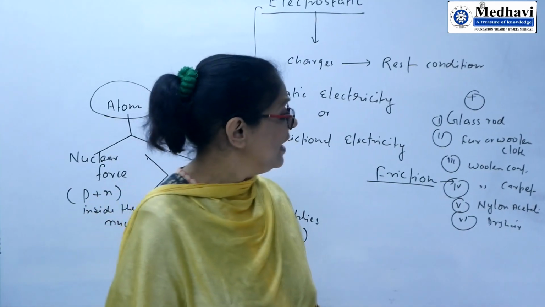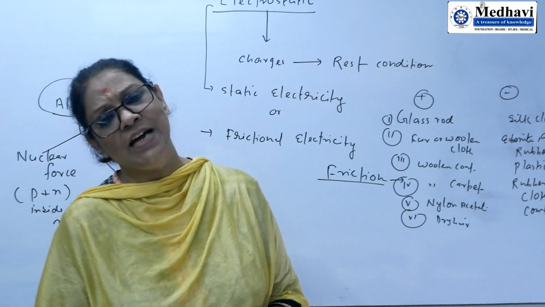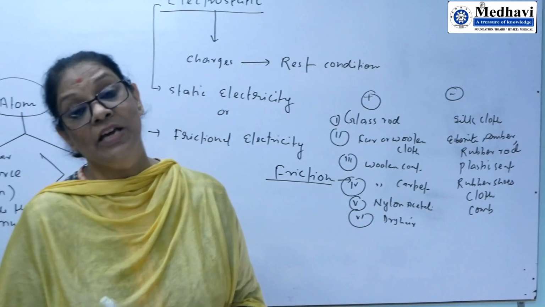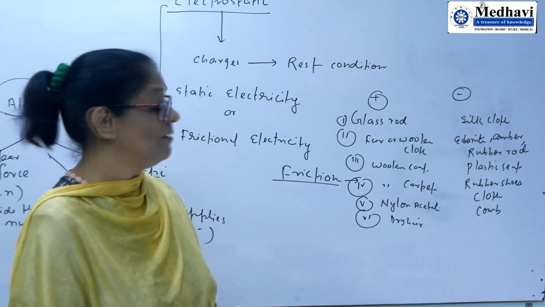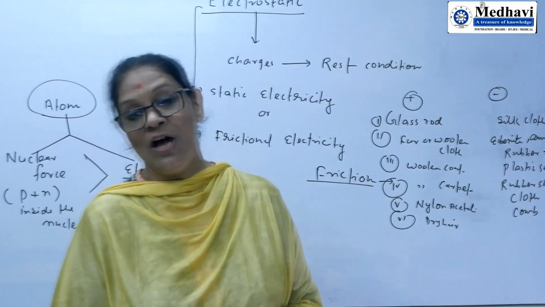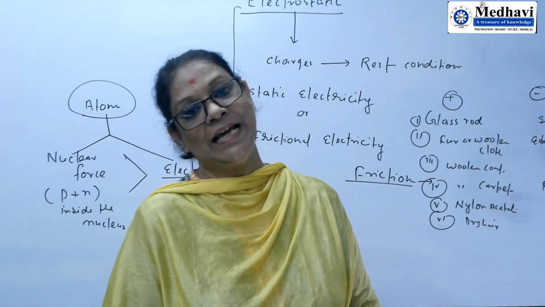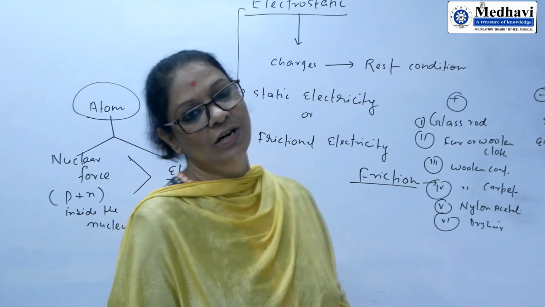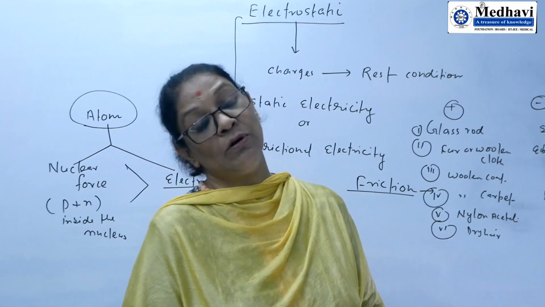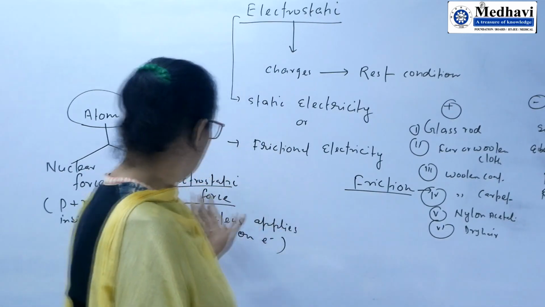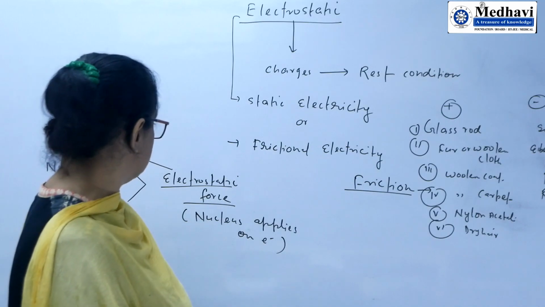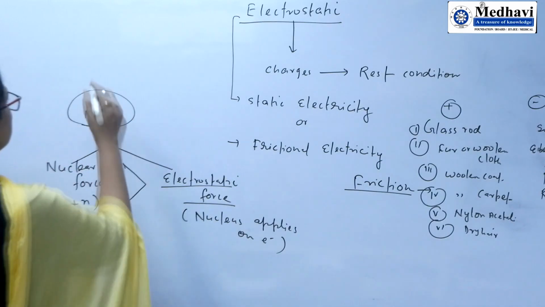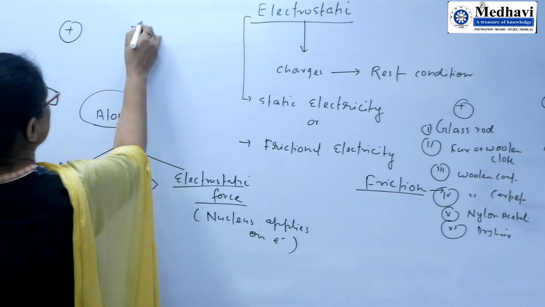So in this way, we can judge what type of charge is present on the given substance when friction is allowed between them. And after development of positive and negative charge, a type of force will develop, that is electrostatic force or electrostatic equilibrium force. So these are the part of origin of the charges. That charges are of two types. One is the positive charge and another is the negative charge.